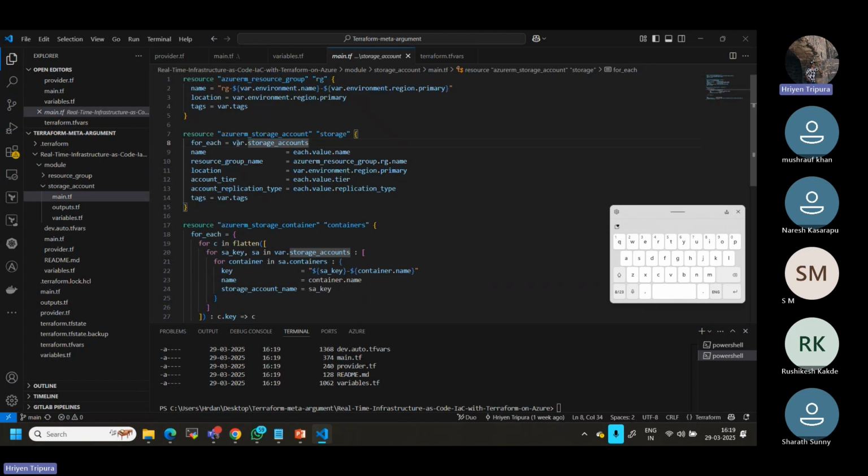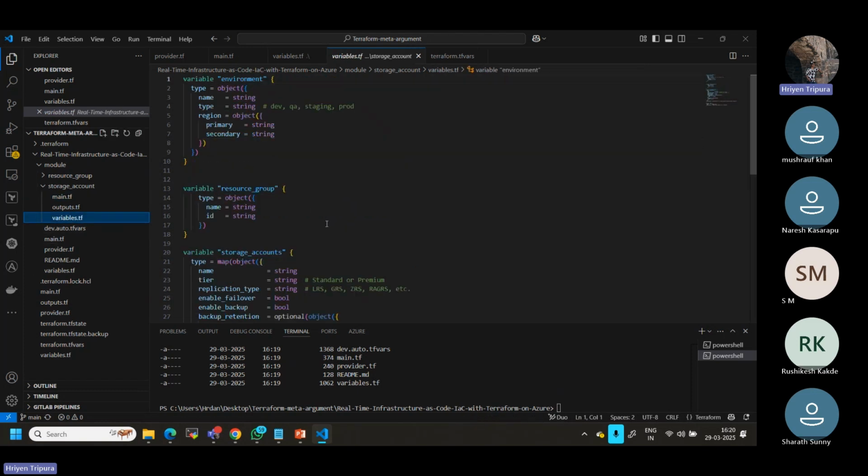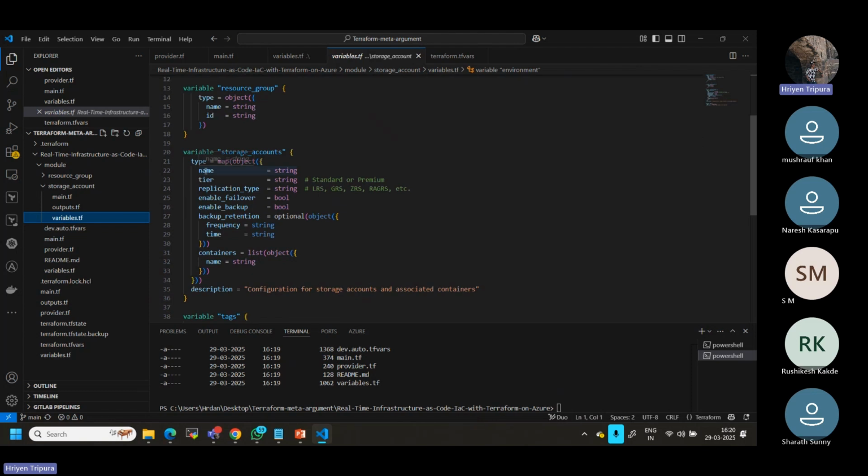According to the configurations, I have defined a variable. First thing is this one, storage account name. I have defined the storage account name here, but its type is a map of objects. As I told you, it should be a map or set of strings, right? So this is the map now. The same types are replicated, all the details I have mentioned, including containers.